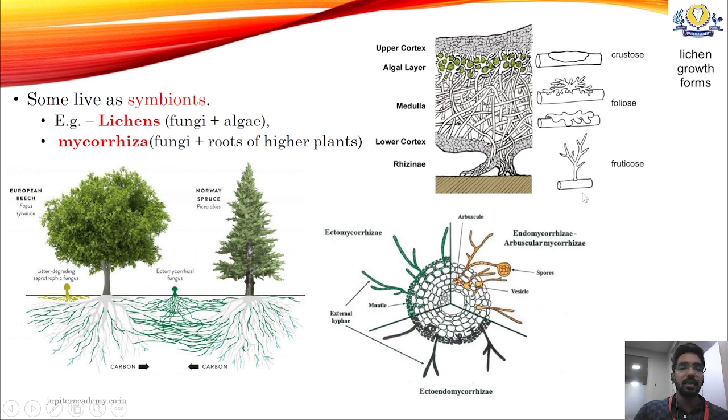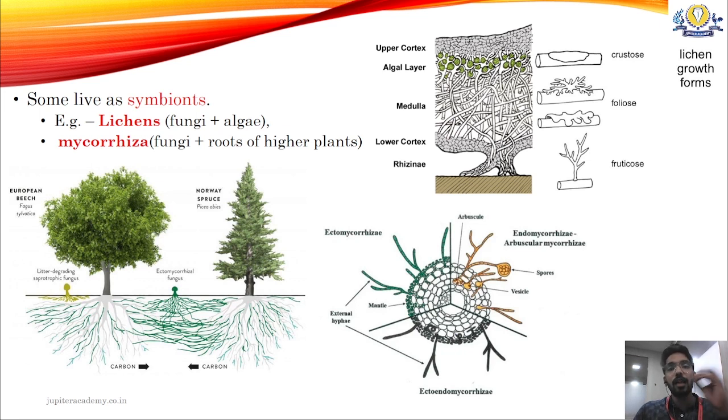The second type of symbiotic relationship seen in fungi is mycorrhiza. Mycorrhiza is a symbiotic relationship between fungi and the roots of higher plants. There are two types of mycorrhiza seen. Ectomycorrhiza penetrates into the host, but does not penetrate the cell.